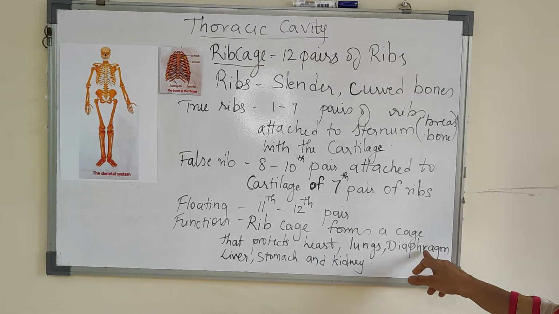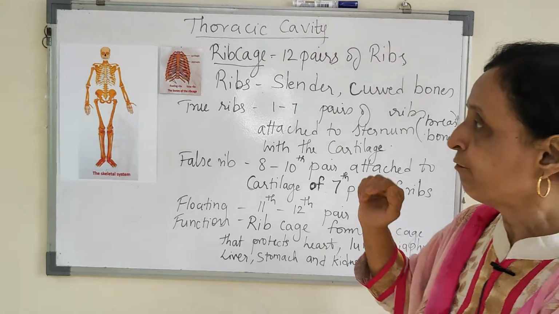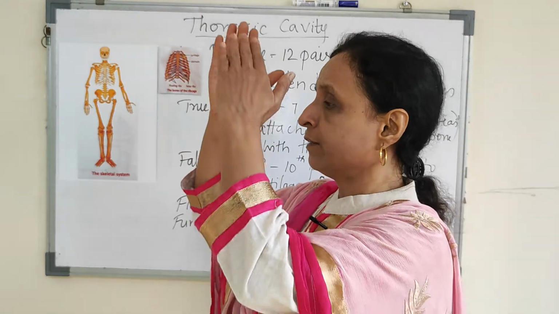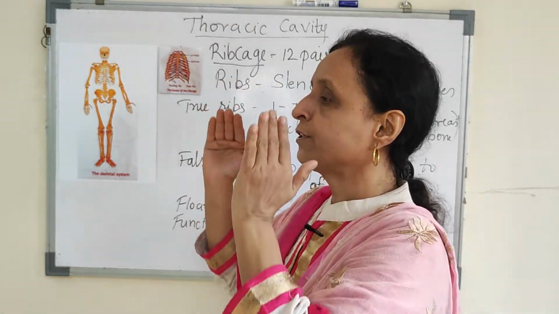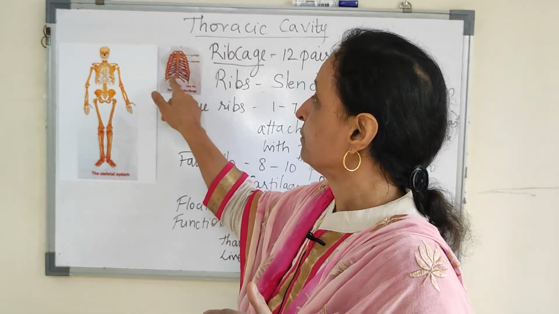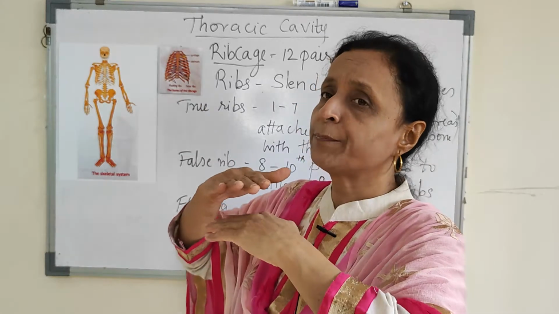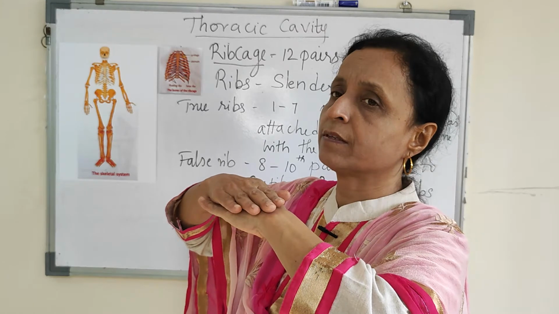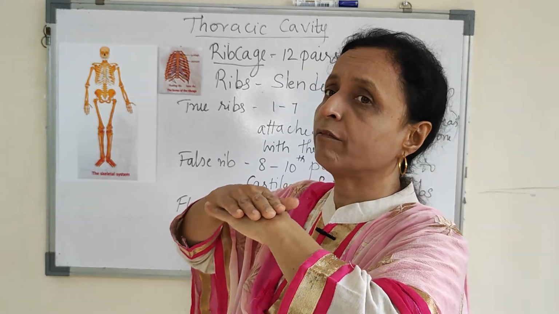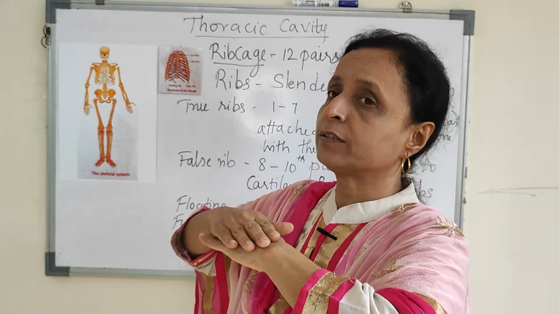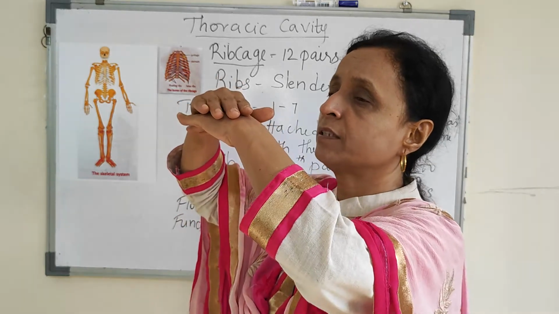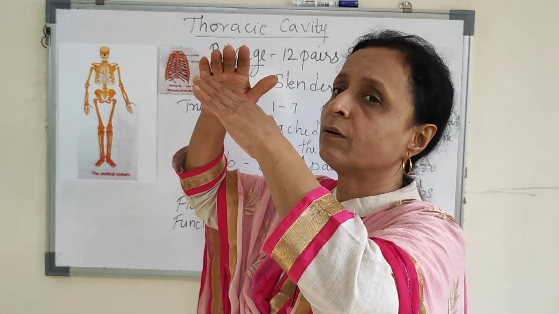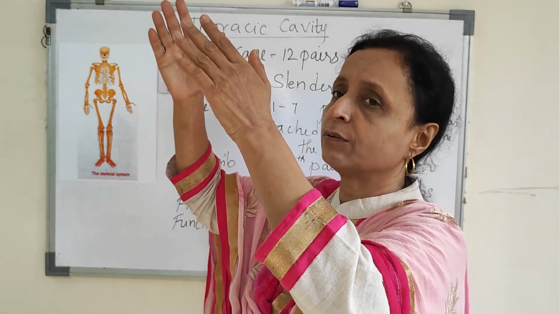Now, what is the diaphragm? The diaphragm is a dome-shaped muscle structure which is present just below the ribs. It's very important for respiration because as the diaphragm pushes itself up, the lungs contract and push the gas outside.